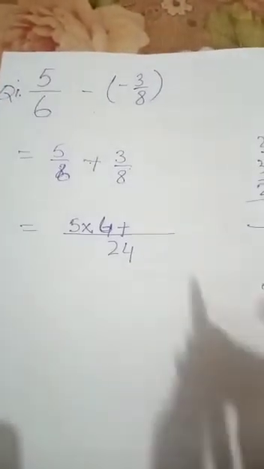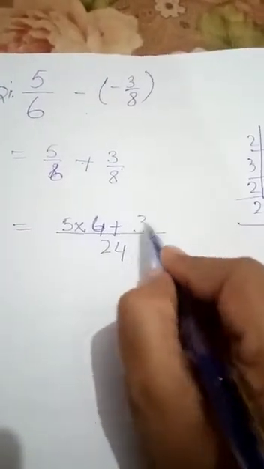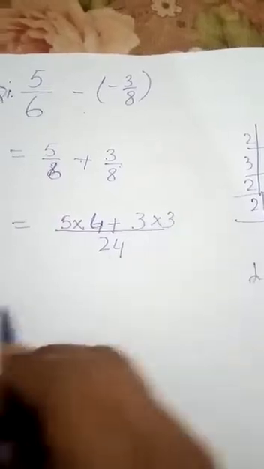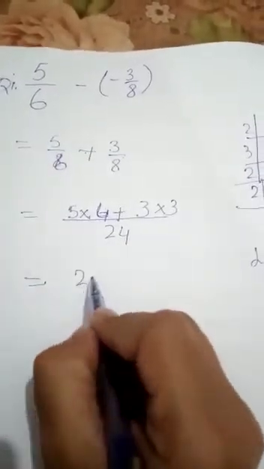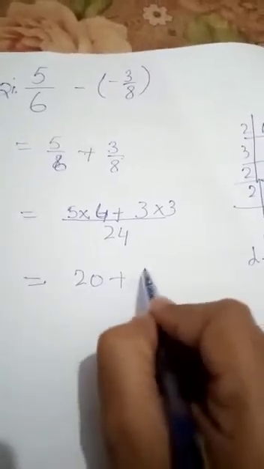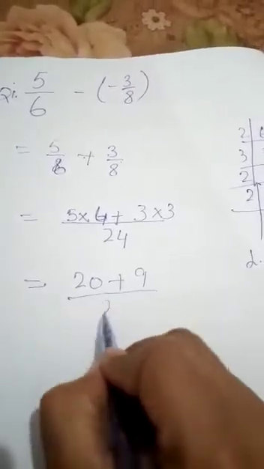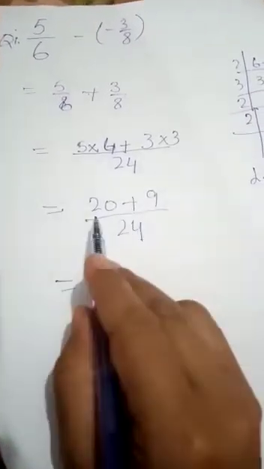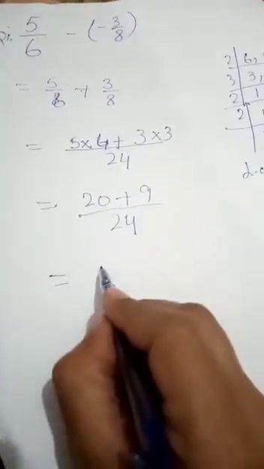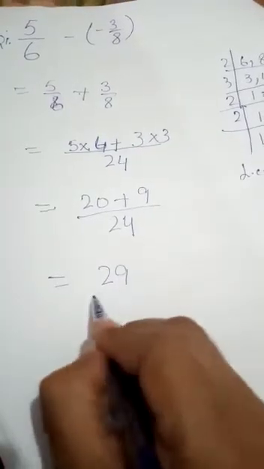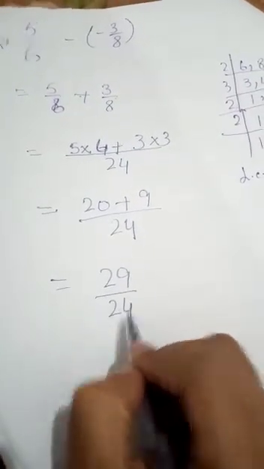Now 3 multiplied with 3. This is the right way. Now 5 4s are 20 plus 3 3s are 9, divided by 24. After this we will add these numbers: 20 plus 9 is 29, divided by 24.